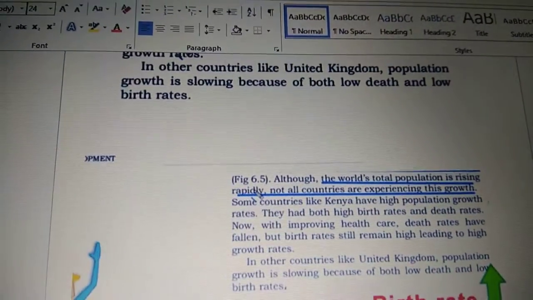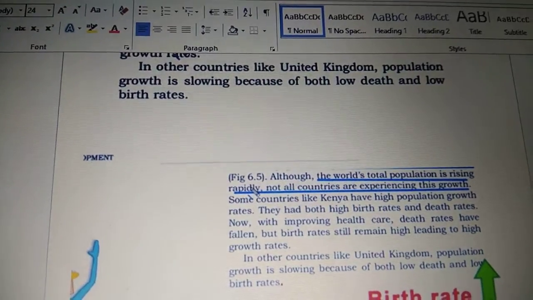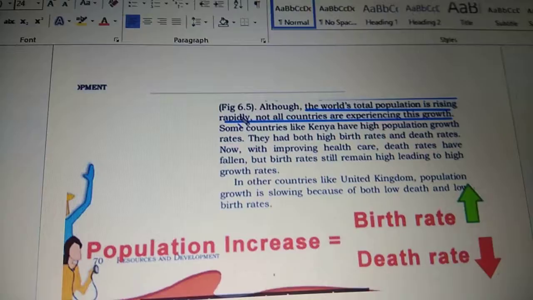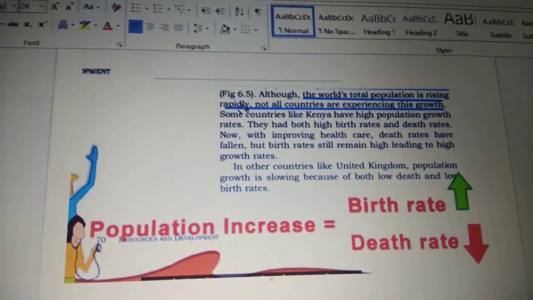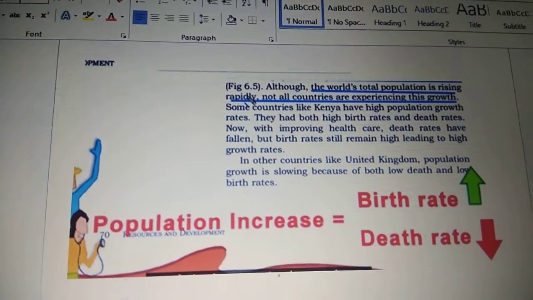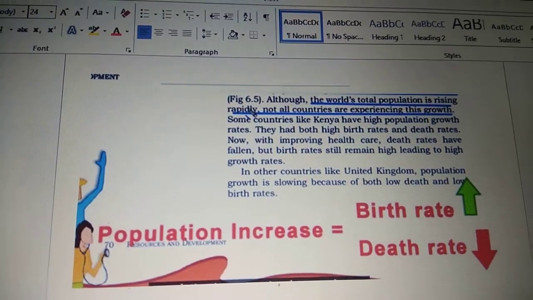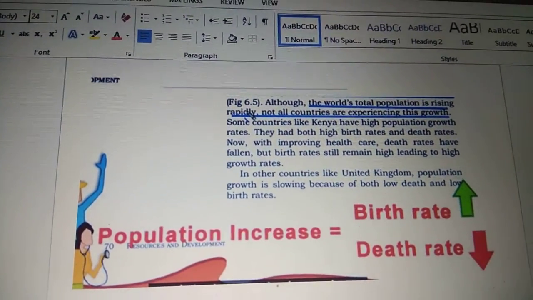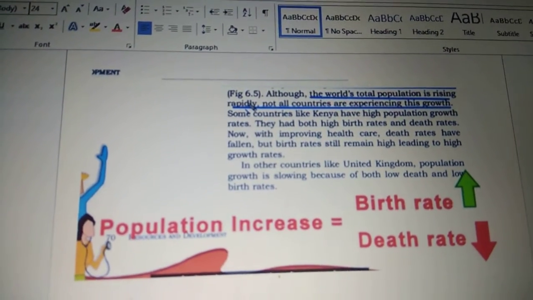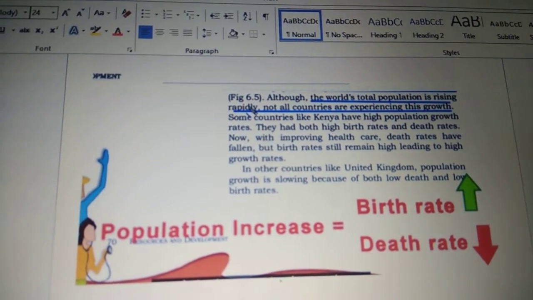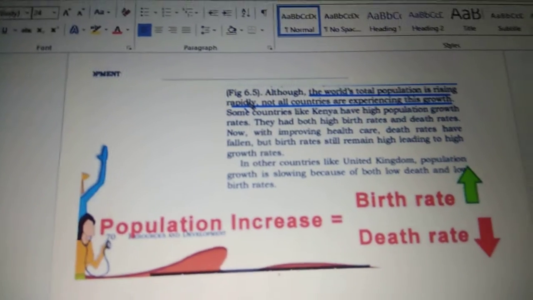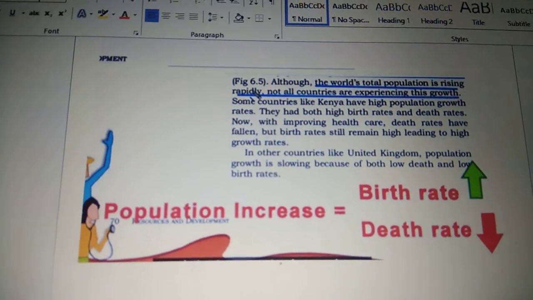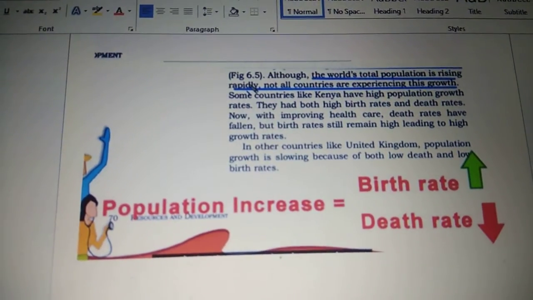In other countries like the United Kingdom, the population growth is slowing because both birth rate and death rate are low. So we must remember, how does the population increase? When birth rate is high and death rate becomes low. Okay, and death rate normally becomes low with nutritious food and medical facilities, so people are not dying at an early age.